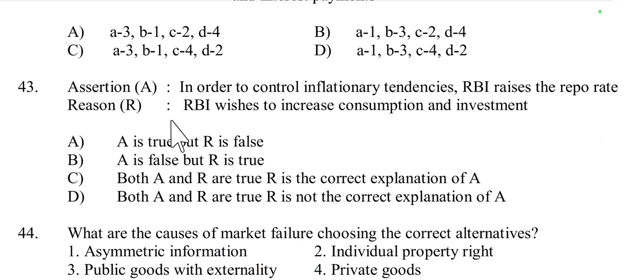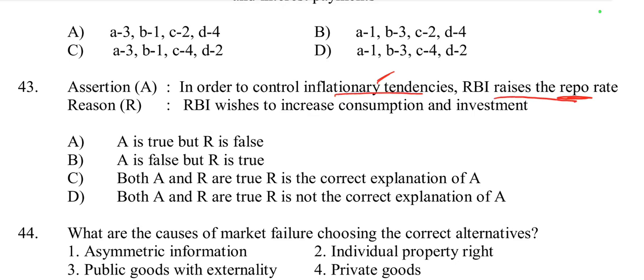Then assertion and reason. Assertion: in order to control inflationary tendencies, RBI raises the repo rate. This is right. When RBI raises the repo rate, commercial banks take less amount of loan from RBI, so the money supply in the economy decreases. It has a positive impact on the economy by controlling money supply, and inflation is also controlled.